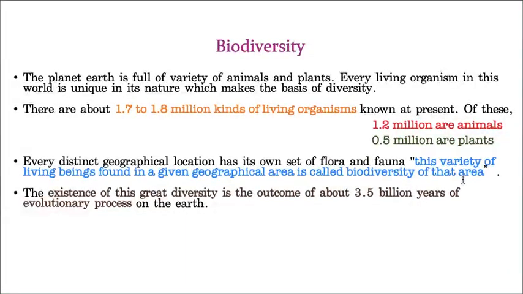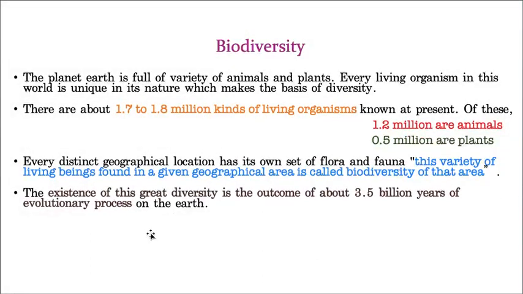Whereas this many species, this many groups of organisms, did not come in 5 years, maybe 10 years, 15 years. It has taken 3.5 billion years of evolutionary process. That means Earth has undergone 3.5 billion years of evolutionary process. This much flora, this much fauna, this many species, is an outcome of 3.5 billion years of evolution. You have to remember this. In one night or one day, you can never see the origin of new species.